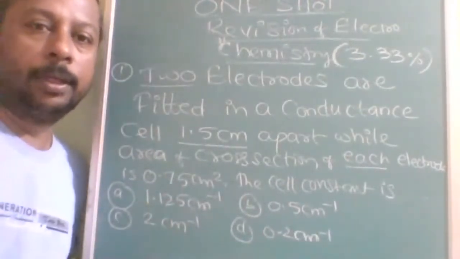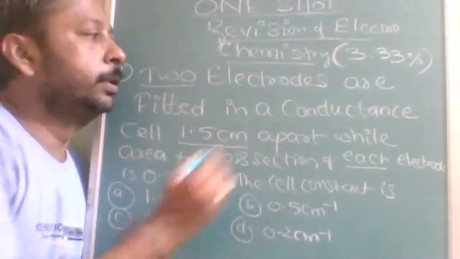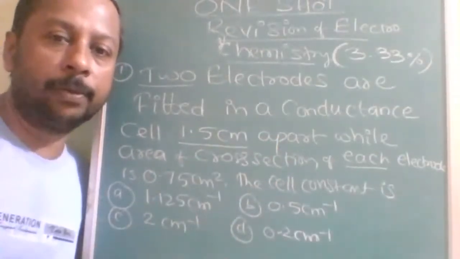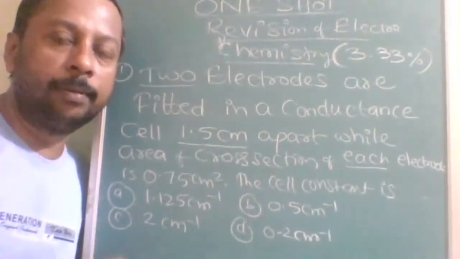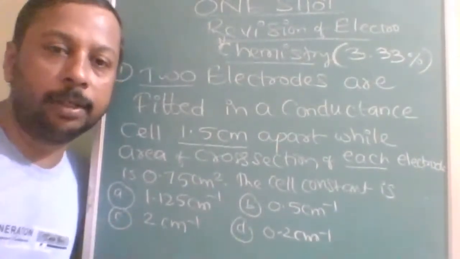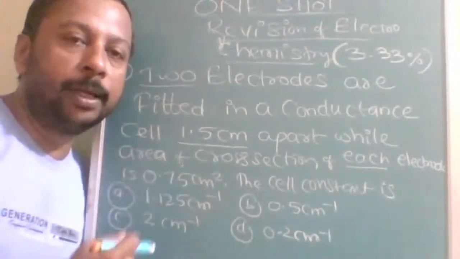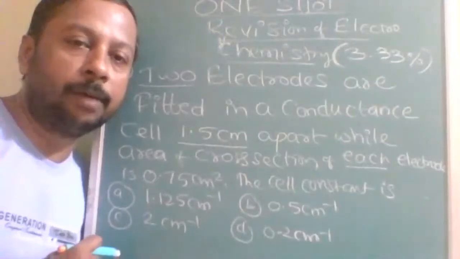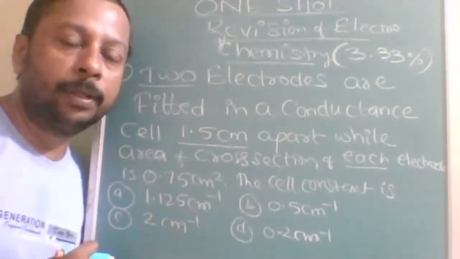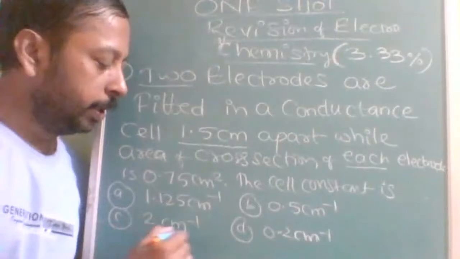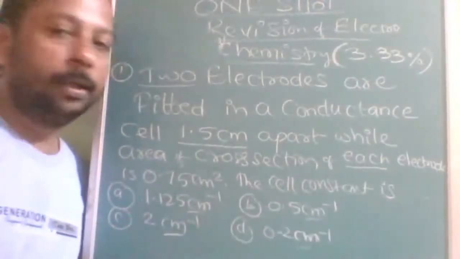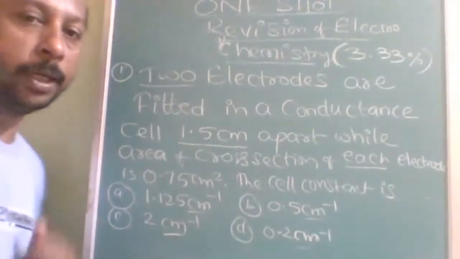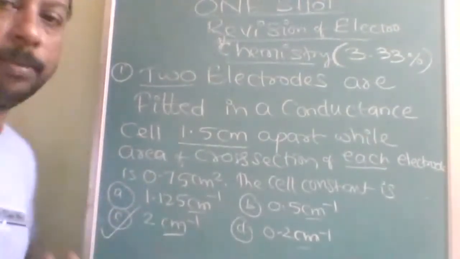Here it is a very simple question about the cell constant. Cell constant is equal to L by A. Mainly you should concentrate on the units. Understood? If the numerator is centimeter, the denominator must be centimeter square, so the unit of the cell constant must be centimeter inverse. But here there is no problem with the units, all are matching. On substituting in the formula, you will get the answer C, 2 centimeter inverse.